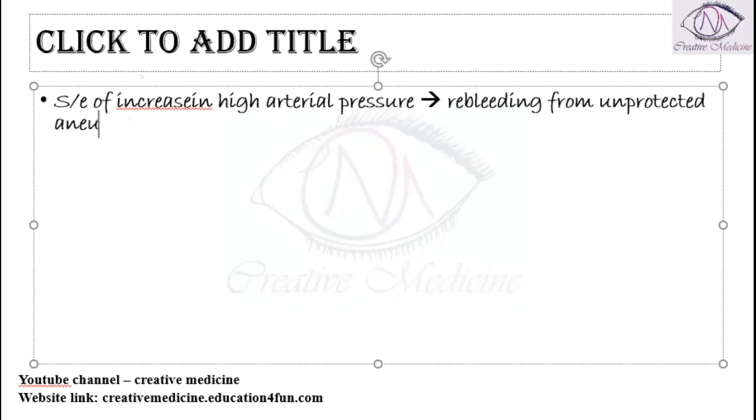So in this case, first you will have to treat the patient. Here we are doing two things: one is hypertension, and then we are doing hypervolemia also. We are increasing the arterial blood pressure, that is hypertension, and hypervolemia.